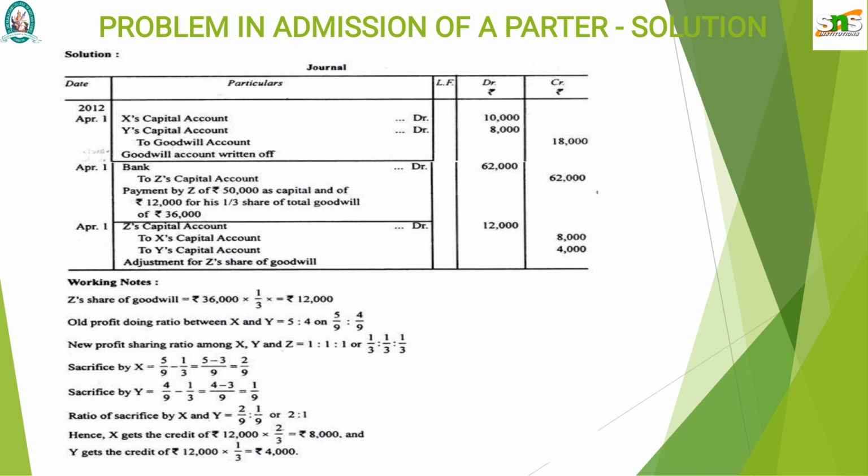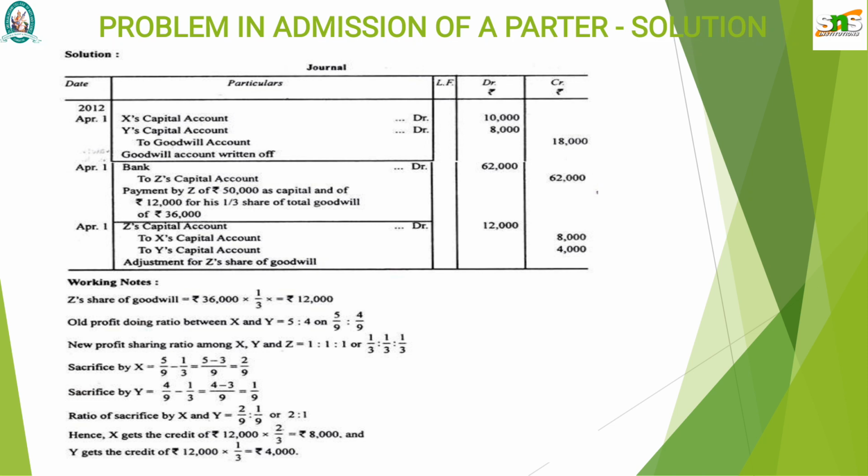So bank account debit 62,000 to Z's capital account. That means 50,000 as capital and 12,000 as goodwill. The narration is: payment by Z of rupees 50,000 as capital and of rupees 12,000 for his 1/3 share of the total goodwill of rupees 36,000.